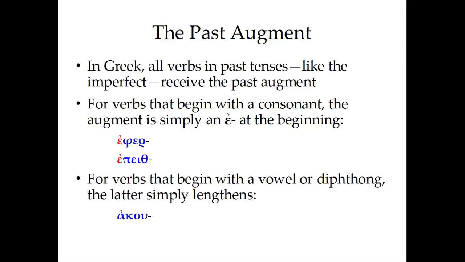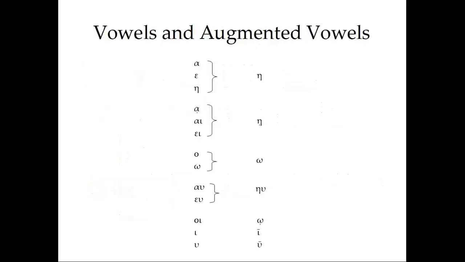And rather than adding an epsilon, which would make it very difficult to pronounce, eaku, we're going to lengthen that initial vowel. And alpha happens to lengthen to eta. Here the rules are special. Eta. Eku is what happens when we augment this verb stem for past tenses.